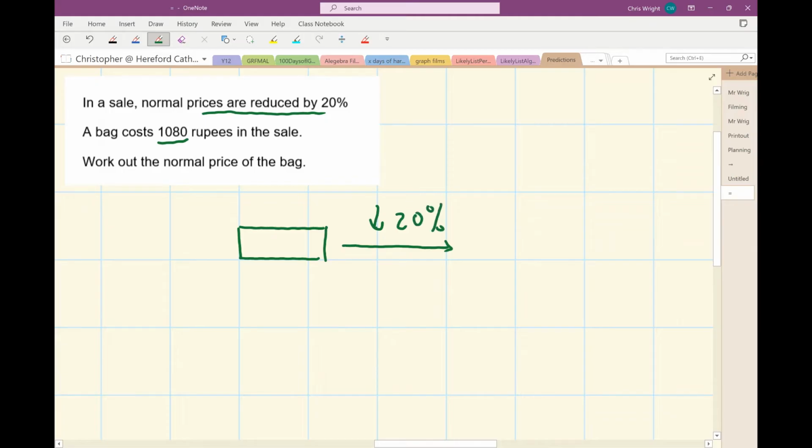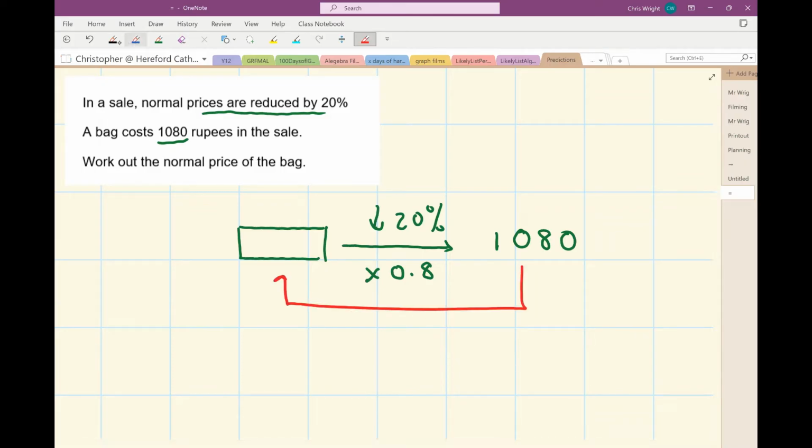So it's multiplied by 0.8 to give me the sale price, which is 1,080. So if I'm going to go the other way, then I'm going to do 1,080 divided by 0.8 to give me the original price, which is 1,350 rupees.